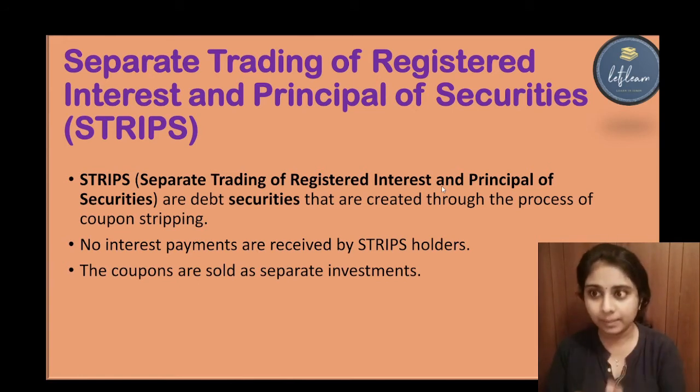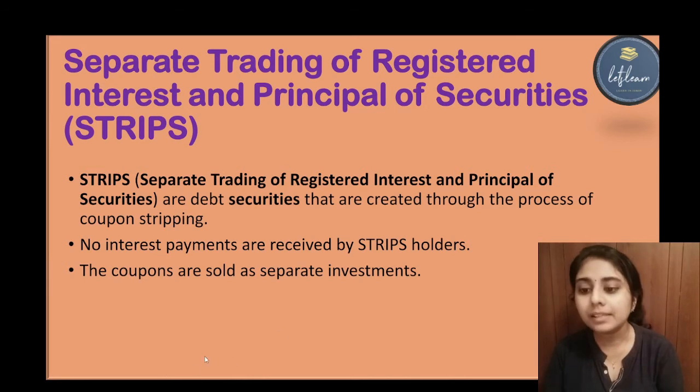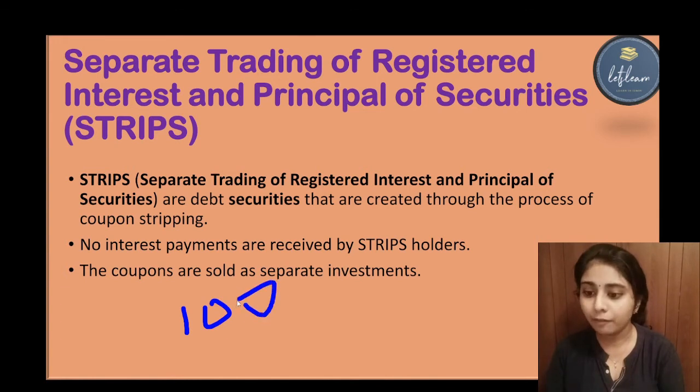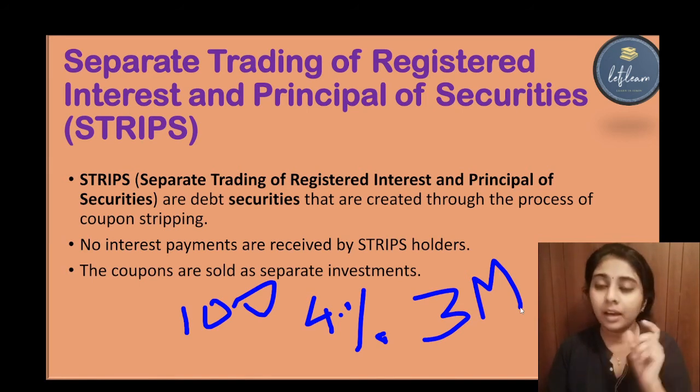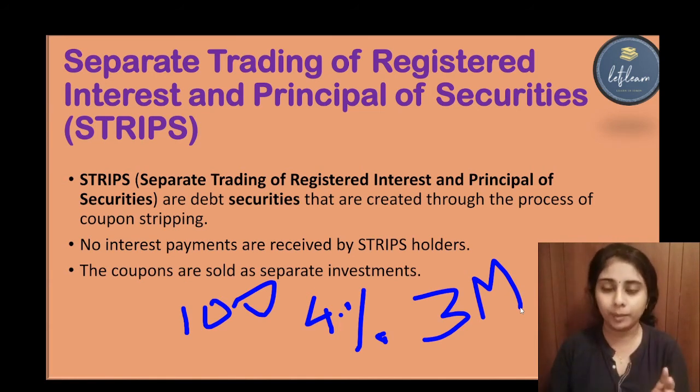Okay, so I will explain this strip once more. Suppose I have a bond of 100 rupees with a 4% interest rate and a maturity period of 3 months. I am selling that 100 rupee bond to you at 80 rupees, that is at a discount. You won't receive the interest, you only receive the bond as a zero coupon bond. After 3 months you can redeem this bond at 100 rupees, that is the face value.